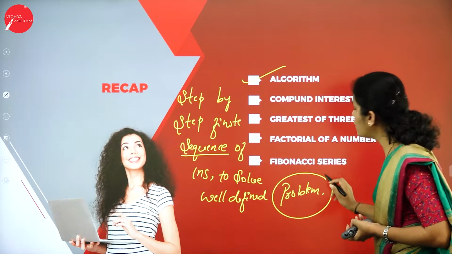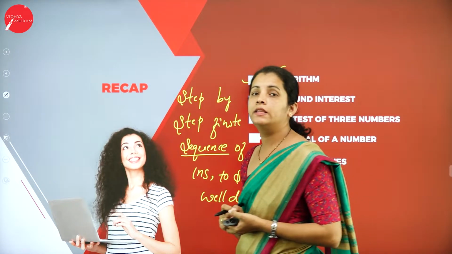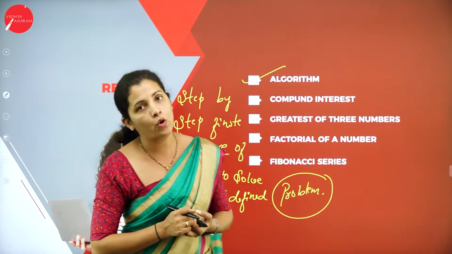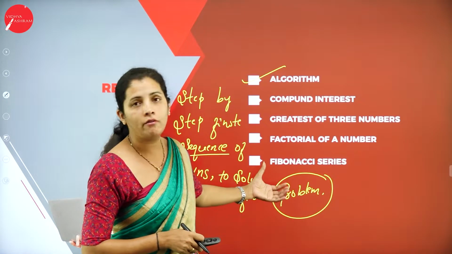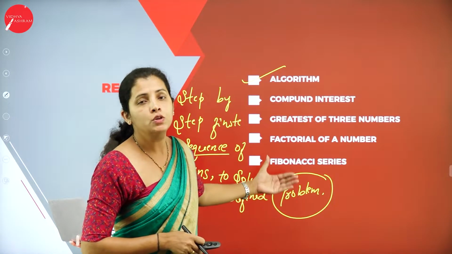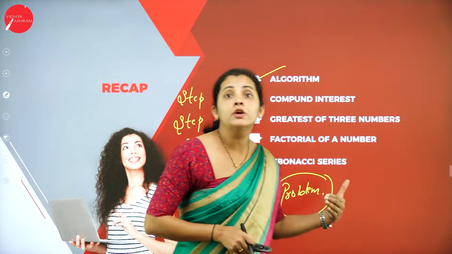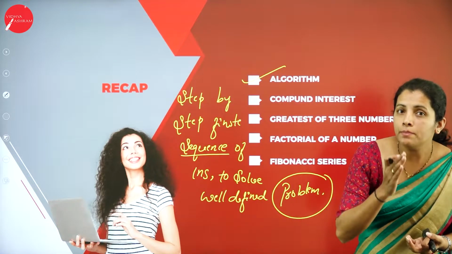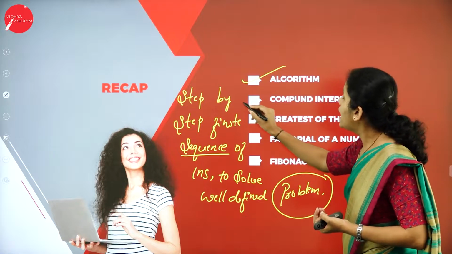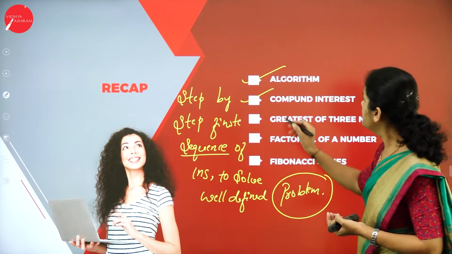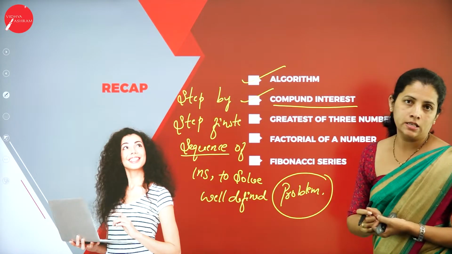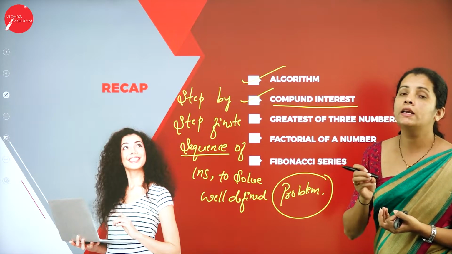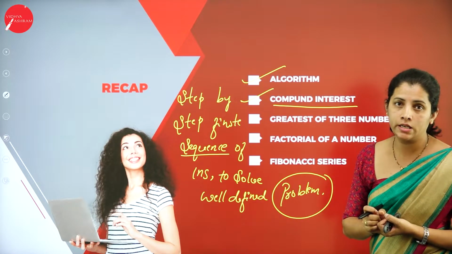So here the problem may be any kind of problem. That means it may be our real life problem. So here algorithms are used to represent real life problems. In my last session, I had discussion regarding compound interest, that means how to calculate the compound interest.